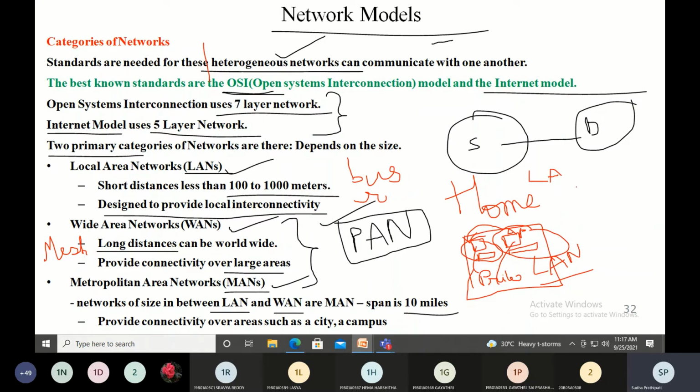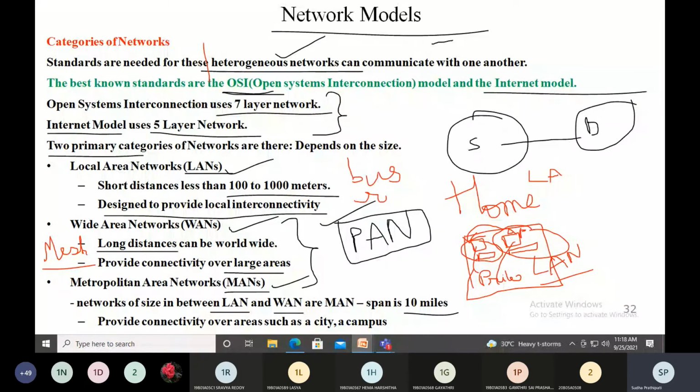But in other topologies, if one link is lost, there is dependency. In bus topology there is dependency on the long cable, and in ring topology, if one link is gone, the entire network comes down. In star topology there is dependency on the central hub. So that's the reason for the wide area network, we do not prefer these topologies.